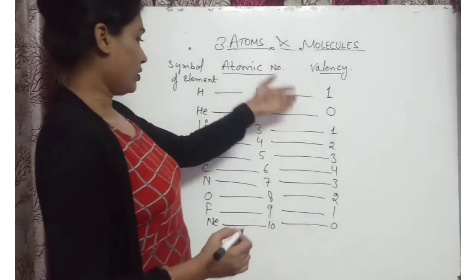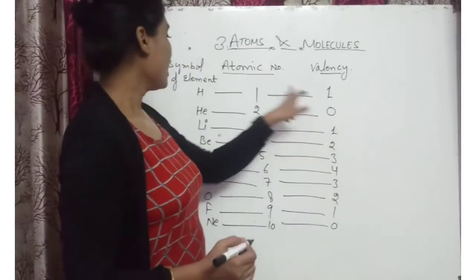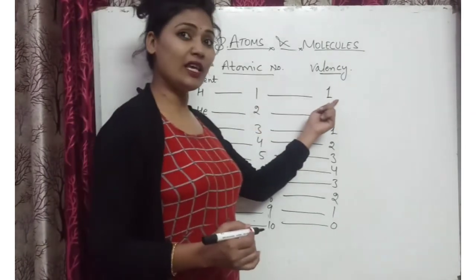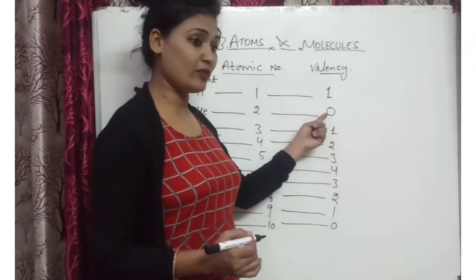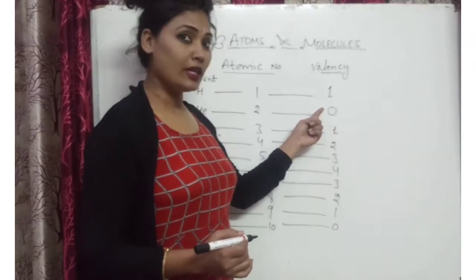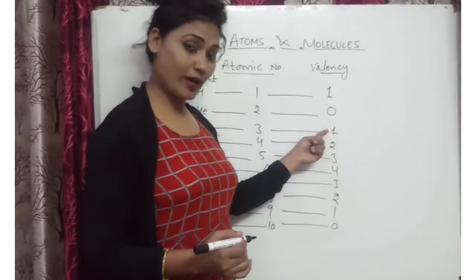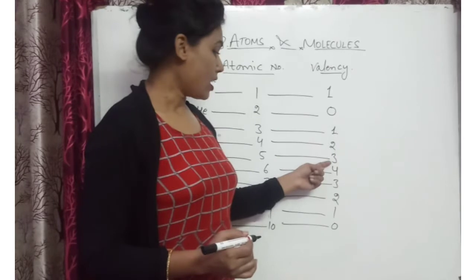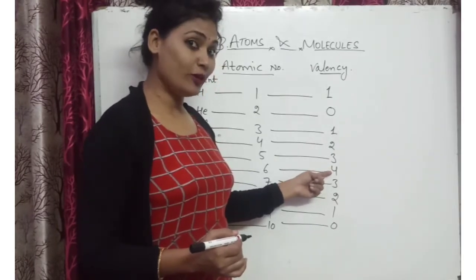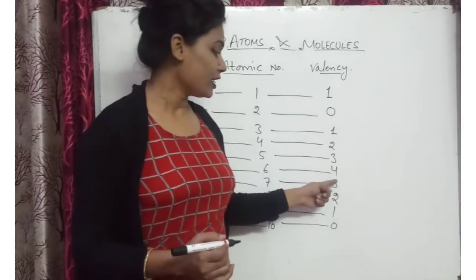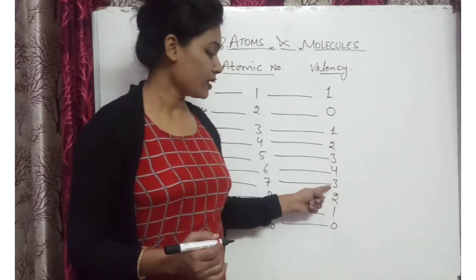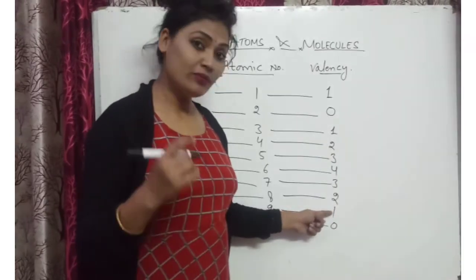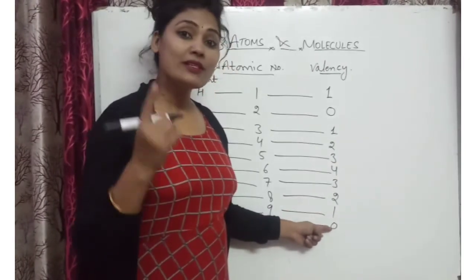Just you can find out what is written here, that H is atomic number 1, so its valency is 1. After that it will decrease, it will become 0. After 0 it will increase to 1, then 2, then 3, after that 3 it will become 4, after 4 it will decrease to 3, then 2, then 1 and 1 becomes 0.